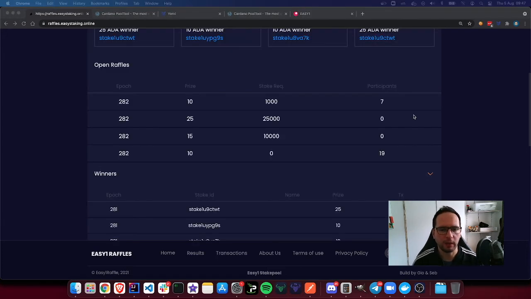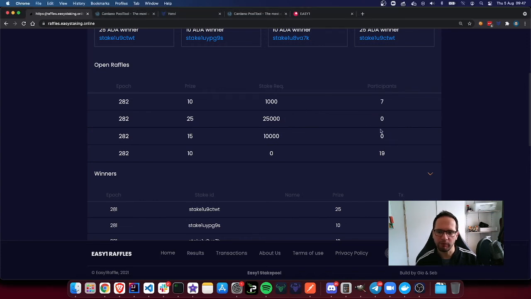I would like to spend a couple more words about this section of the open raffles. As you can see, the number of participants for the prizes of 25 and 15 ADA that will be repeated for the next few epochs every single time are basically up for grabs. It means that there is absolutely no one claiming these raffles just yet. Of course, things can change straight after I release this video, but that means there will still be a very high likelihood for you to win those prizes. And we are talking about 25, 40 or 50% chances, if not 100% if you're the very first one. So keep an eye on this tab, right away, even now.